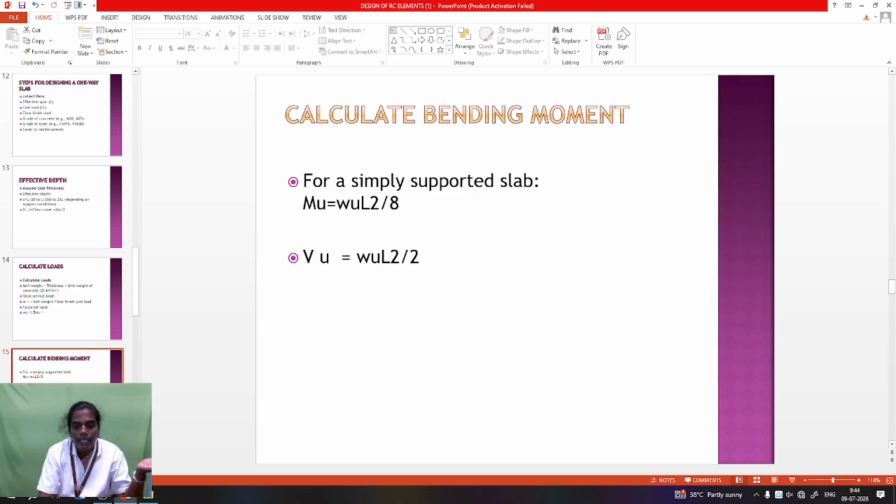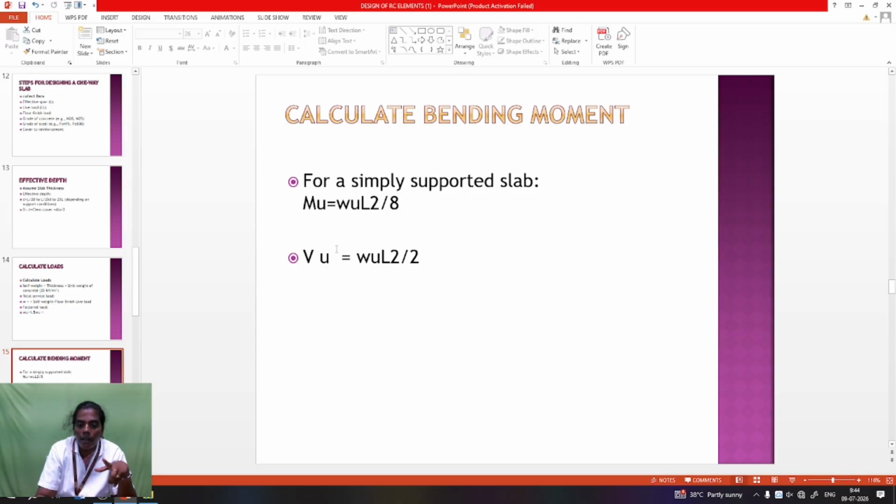After these two steps are calculated, you go for calculating the bending moment. When the load acts on any member, the member will bend, and moment and shear are obtained there. So what is the moment? Moment formulas change based on your support. Normally simply supported means two sides supported, for wall structures.